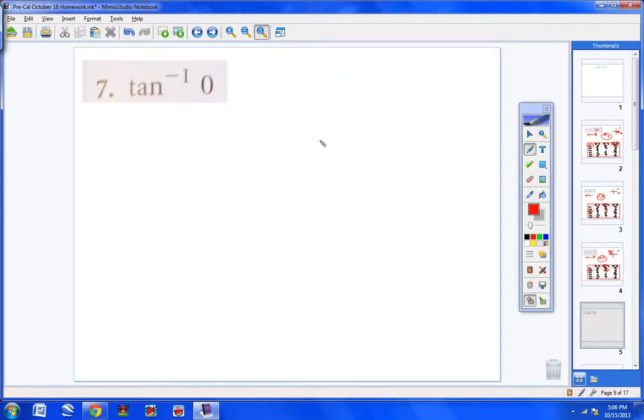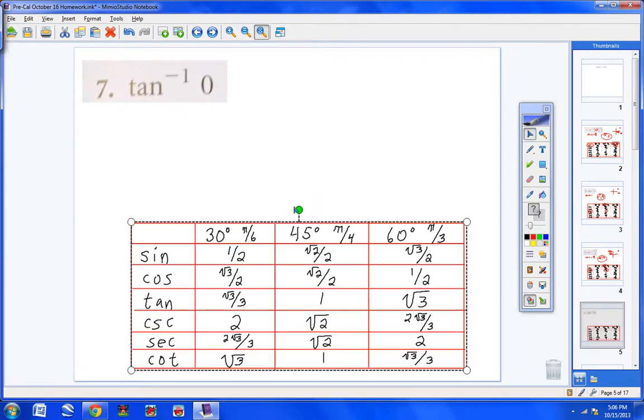Number 7. Next, we're going to put our chart up. This will be interesting. I wonder how you guys did on this. Do you notice that nowhere do we have 0 on our table here, on our chart? Nowhere. So when that happens, then feel free to go ahead and use your calculator. Remember? So we hit second tangent. So up pops on our screen tangent inverse.